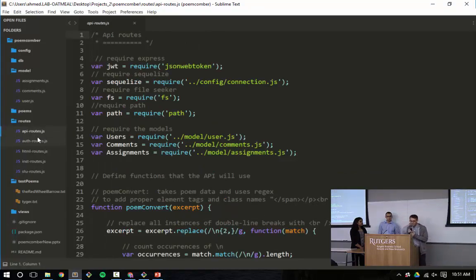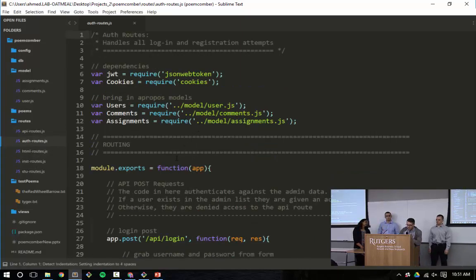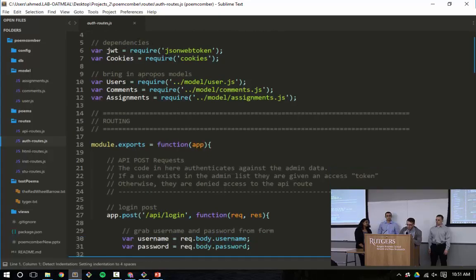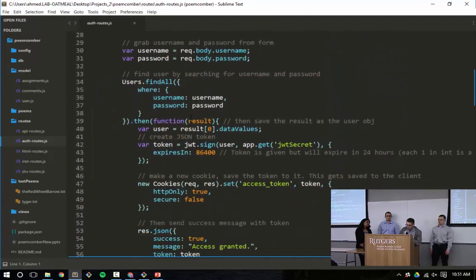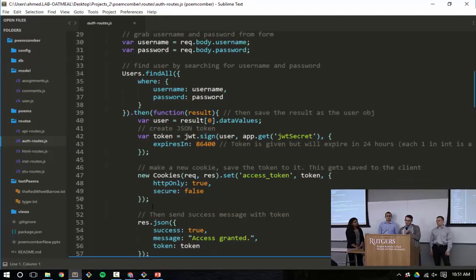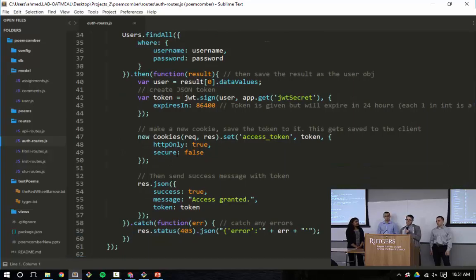All right, so I'm going to go over some of the new technologies we use that we might not have gone over in class. The first of which, in the authorization routes, is the use of JSON Web Tokens and cookies. We have used cookies before, but I've combined JSON Web Tokens with them. So this way, when a user logs in, we serve a token that has the user's information, and then we serve that as a cookie. So they get an encrypted version of their user information. And by doing so, we can retrieve that information and make sure that the right users are getting the access that they should have to particular sites.